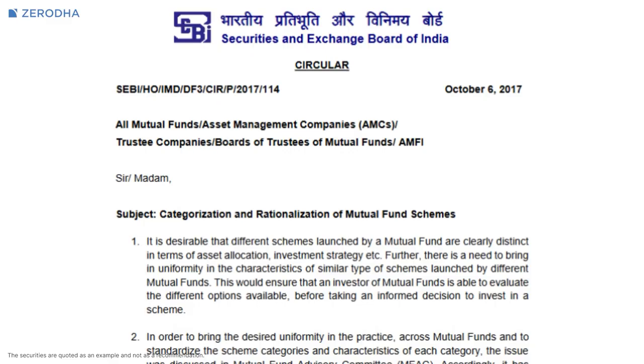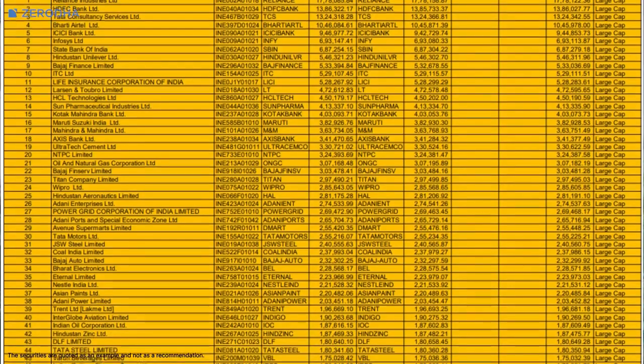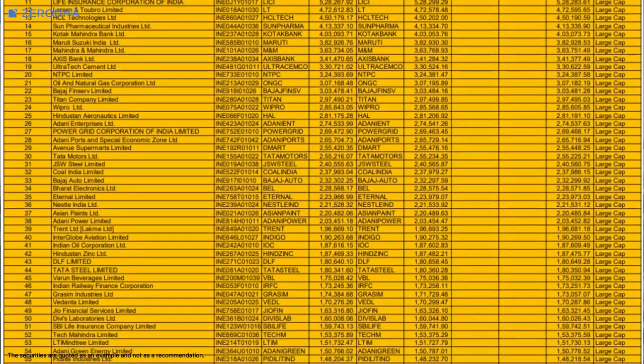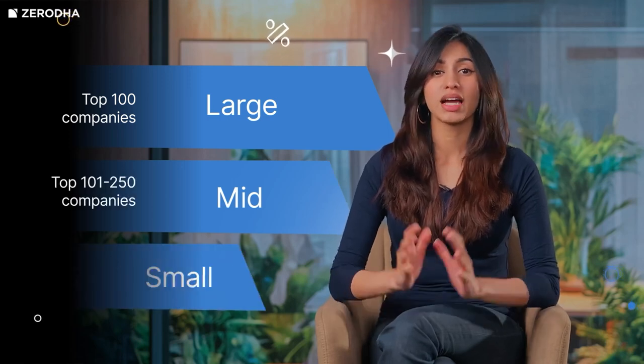So in October 2017, SEBI introduced a uniform framework for mutual fund scheme categories. To apply this consistently, mutual funds use AMFI's market cap list, which ranks companies by market cap and is updated periodically so companies can move between groups over time. Broadly, the groups are large caps, top 100 companies by market cap rank, mid caps, companies ranked 101 to 250, and small caps, companies ranked 251 and beyond. This helps fund categories stay consistent when they build portfolios.